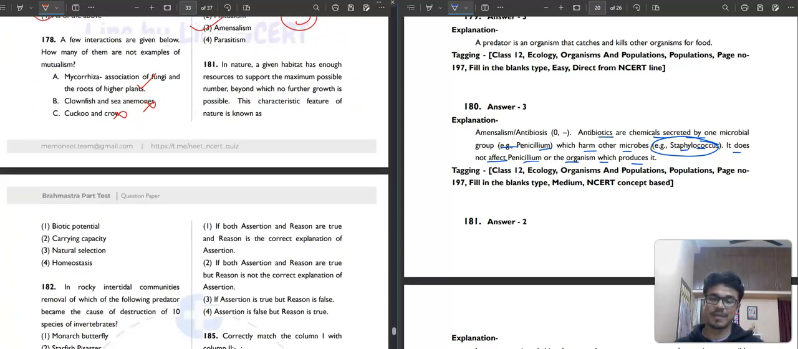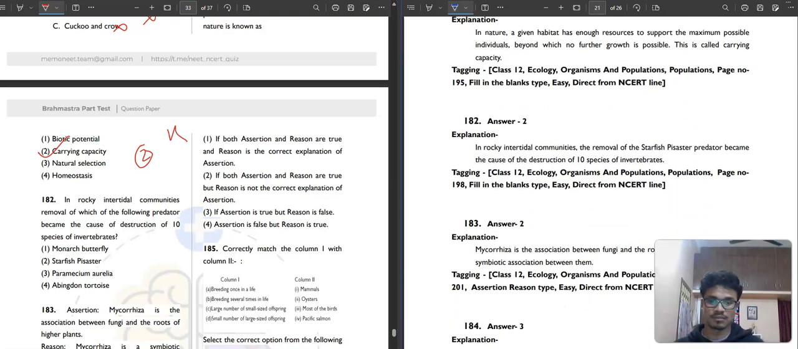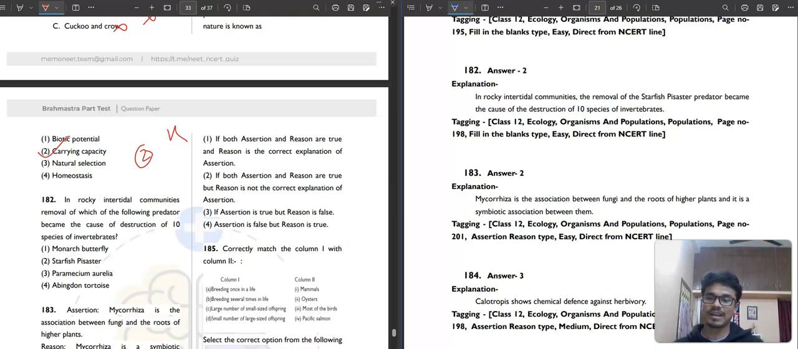Then 181. In nature, a given habitat has enough resources to support the maximum possible number, beyond which no further growth is possible. This characteristic is known as carrying capacity. K is denoted as carrying capacity. Then question number 182. In rocky intertidal communities, removal of which of the following became the cause of destruction of 10 species of invertebrates? Removing the starfish Pisaster became the cause of destruction of 10 species of invertebrates. So the second option is our correct answer.